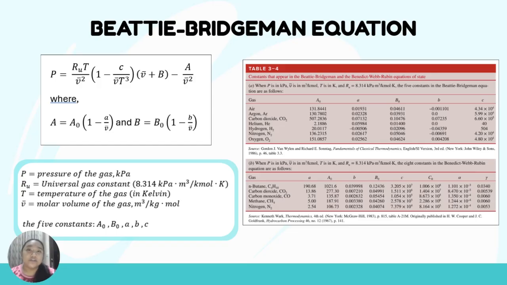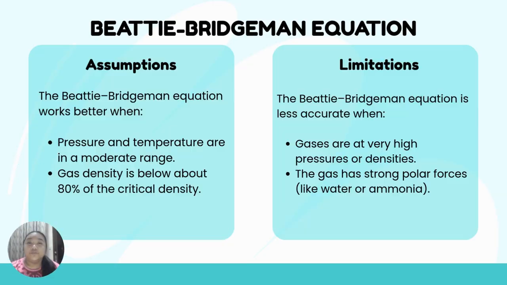You can see these gas constants in your property table, which is Table 3-4, and their equation became very useful because it gave more accurate results over a wider range of conditions. For the Beattie-Bridgman equation assumptions, this equation works better when the pressure and temperature are in moderate range and gas density is below about 80% of the critical density, while for the limitation, this equation is less accurate when gases are at very high pressures or density and the gas has strong polar forces.